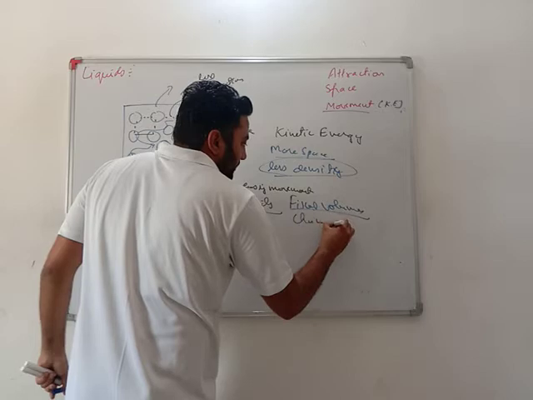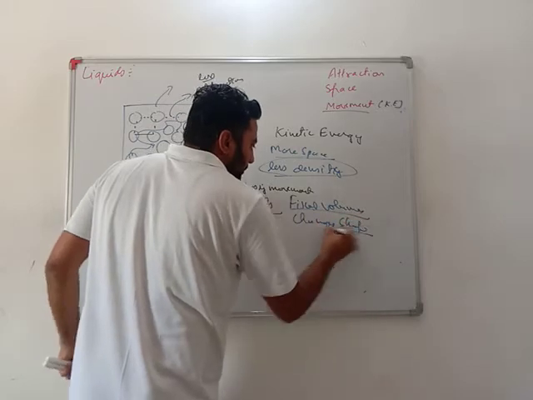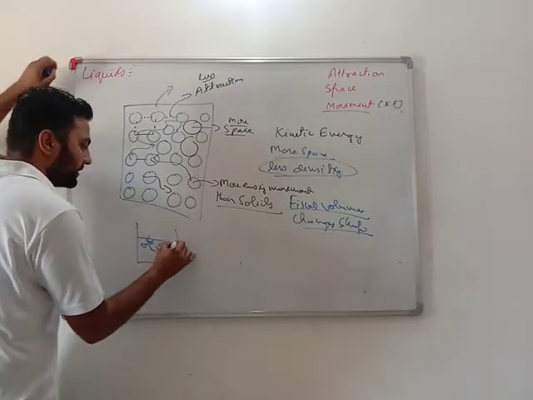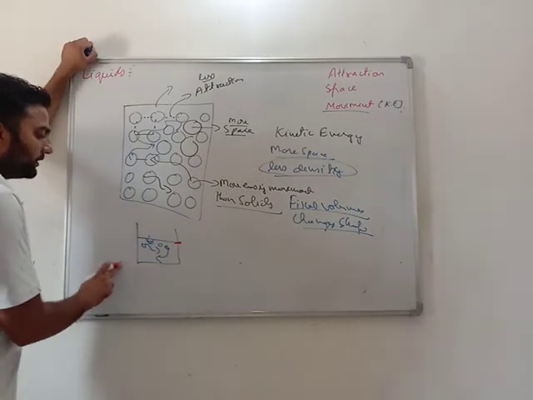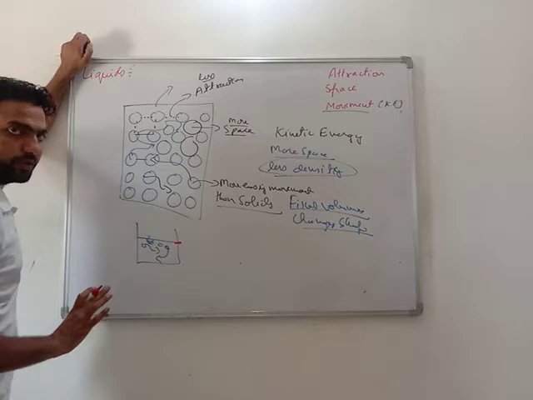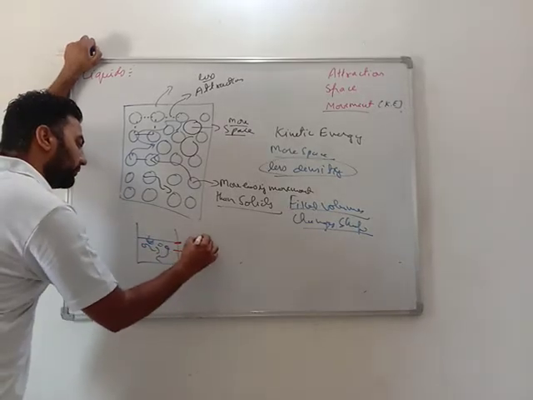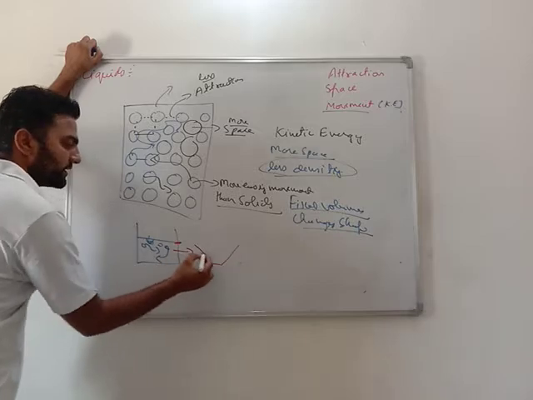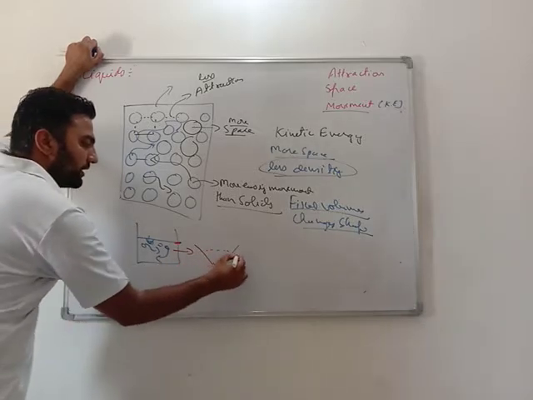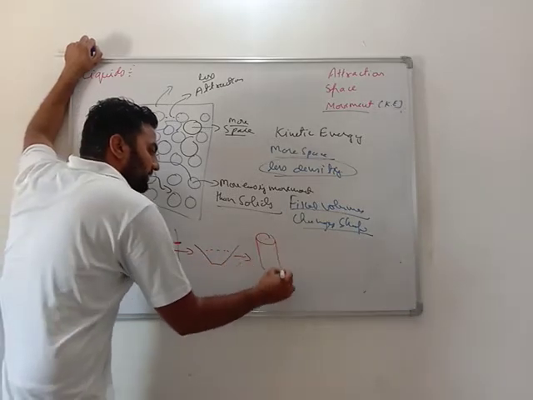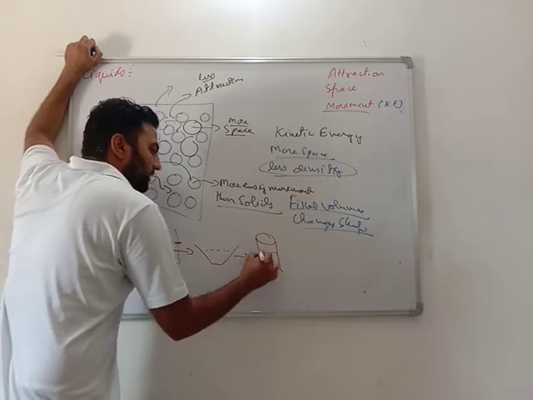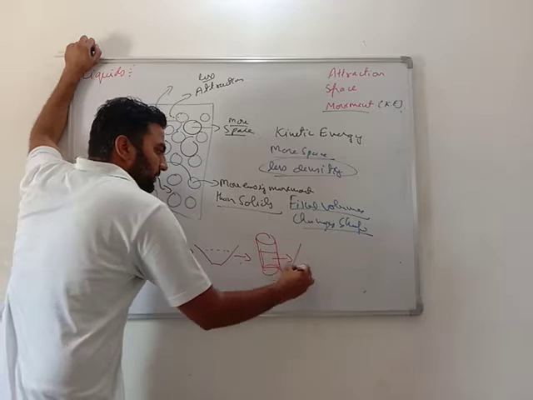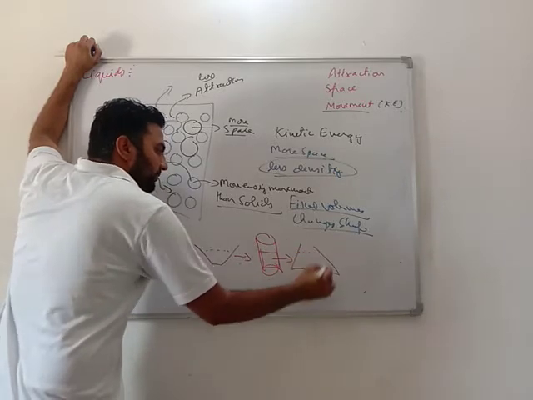Changes shape. How? If you put them into any container, for example, see, if I have the beaker and up to this level I put the water, and after that I put the water in this type of vessel, it will take the shape of this. After that if I put water in this type of material, water will take the shape of this. After that if I put water in something like this, it will take a shape like this.